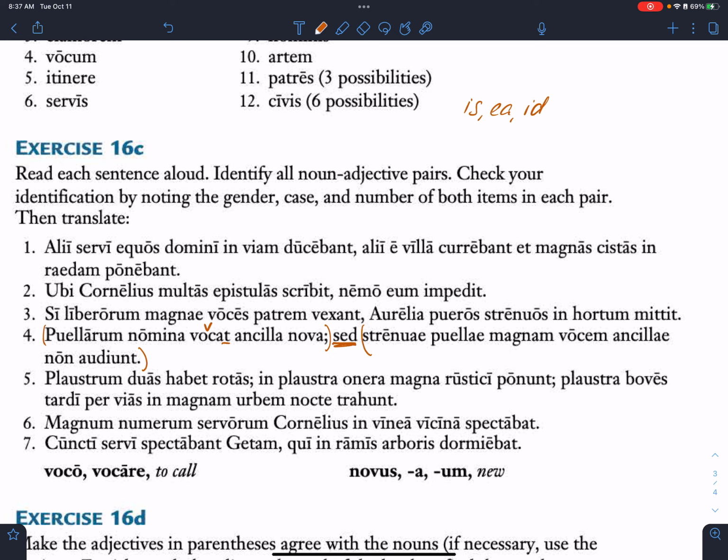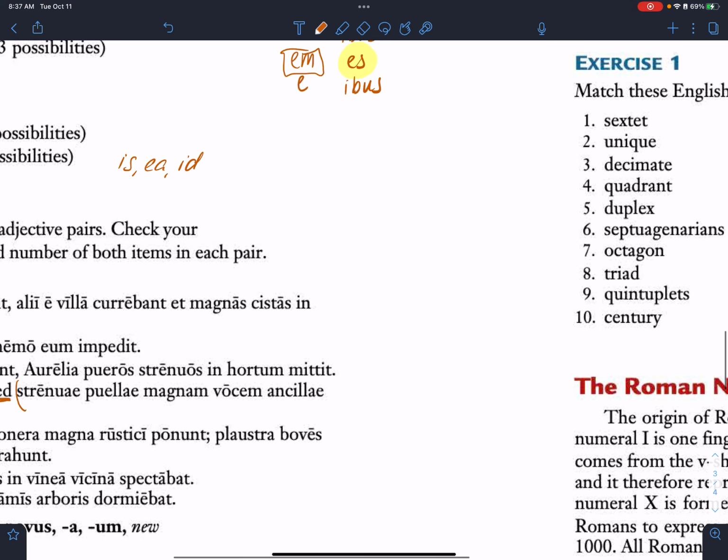Look at the word nomina. If you didn't know any better, what would you assume that is? Does that look like it could be a singular nominative, first declension noun? But it's not. Sneaky, it's not. Yeah, they're trying to set you up to fail, which is not really nice. All right. So it's nomen, nominis. It's actually a third declension neuter.